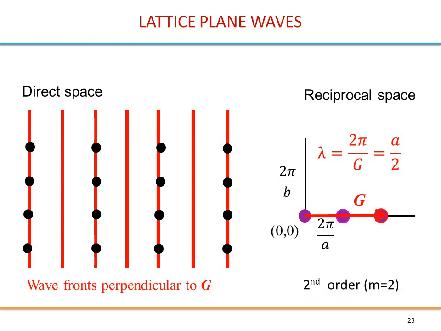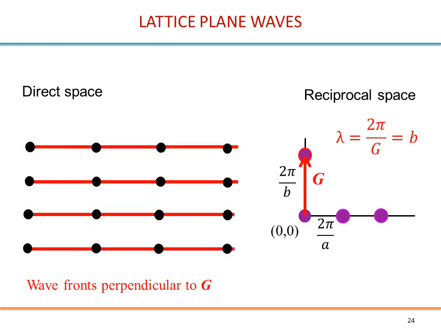Remember, for the Laue condition, for example, you have delta k · r equal m 2 pi. So if you have m equal 2, this is the second order interference. It is also the m equal 2 for the Bragg condition, 2d sin theta equal m lambda. So this m equal 2 will give you this.